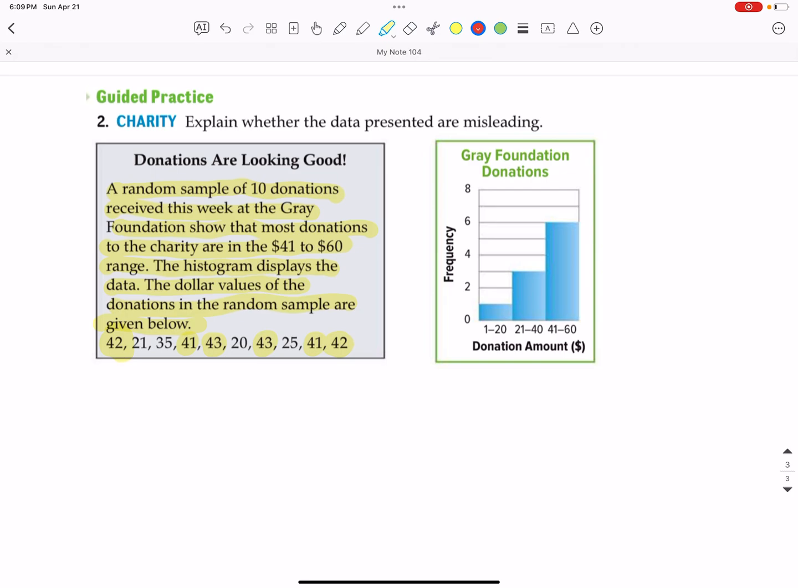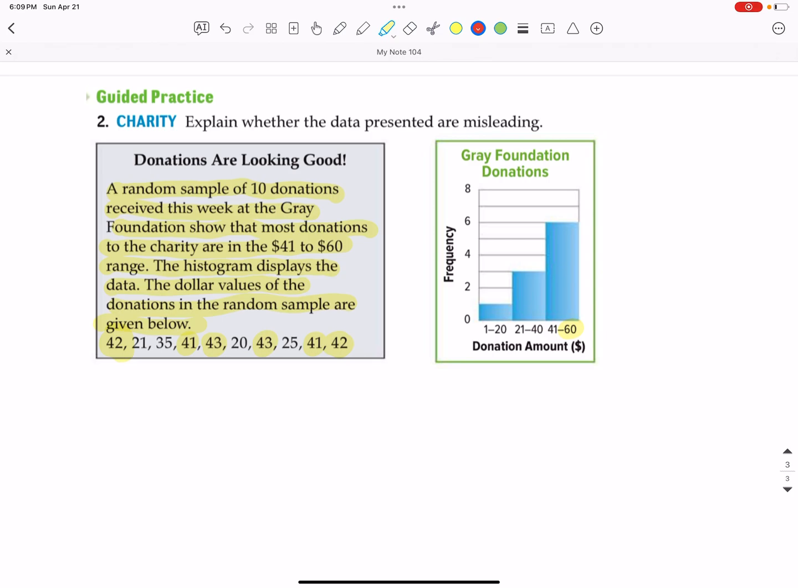Is there a reason why it was done this way? Probably. It could be the Gray Foundation is trying to encourage people to make larger donations. So they purposely made a misleading graph to make it look like more people actually donated in the $50 to $60 range, and that would encourage more people to donate the same amount as well.